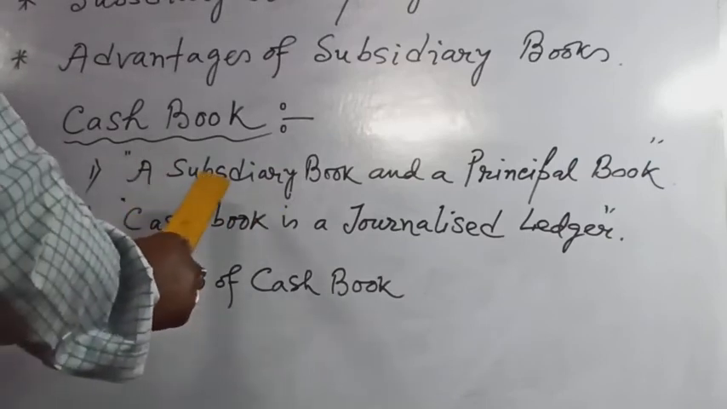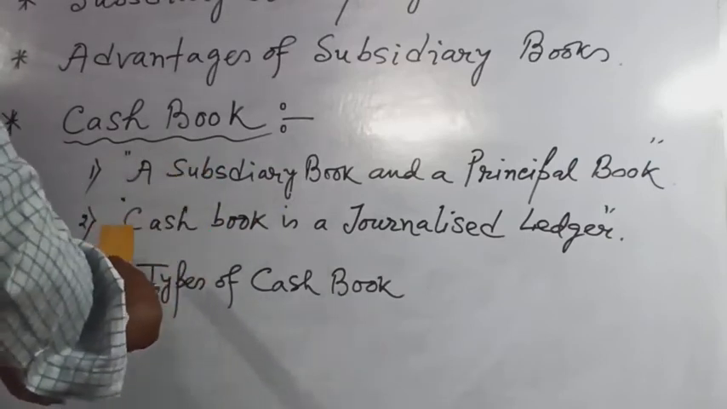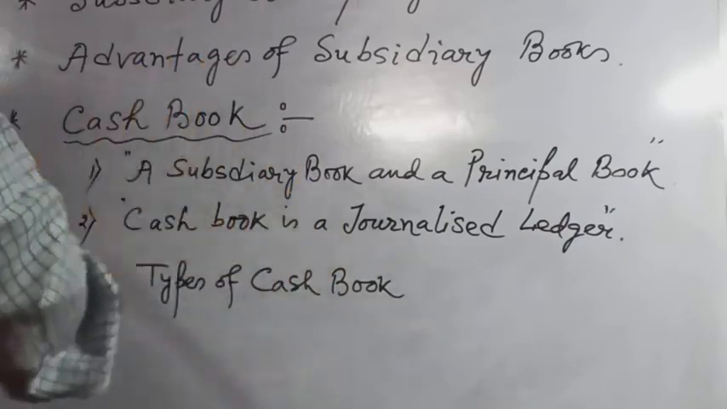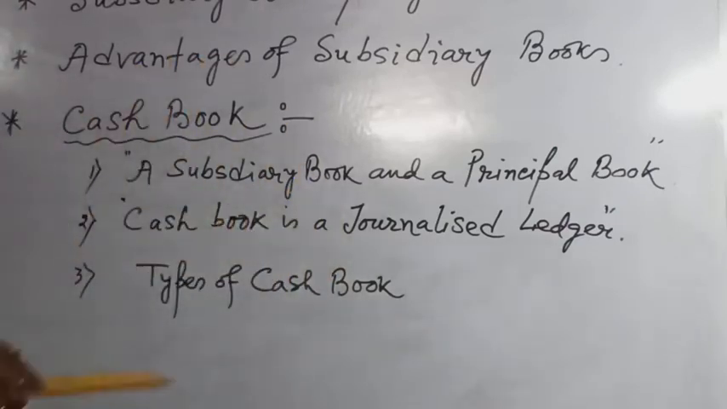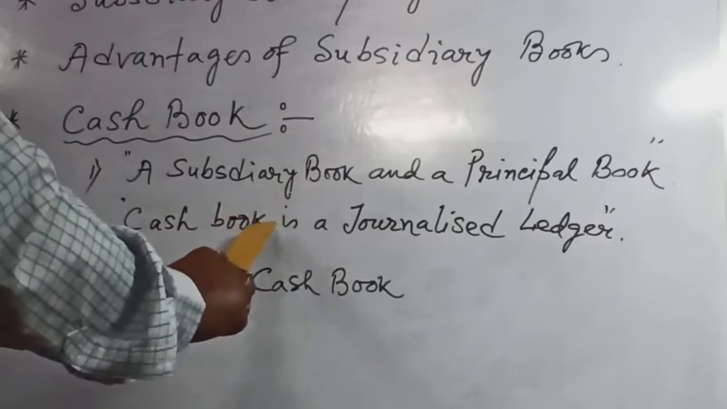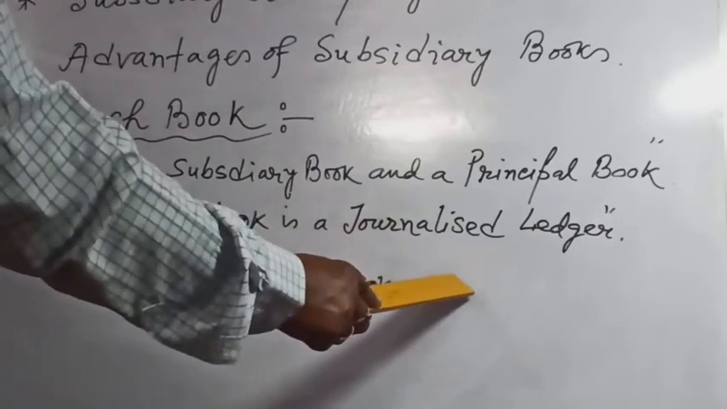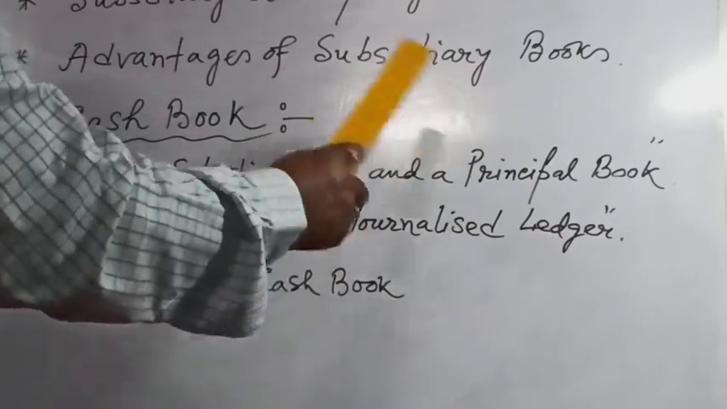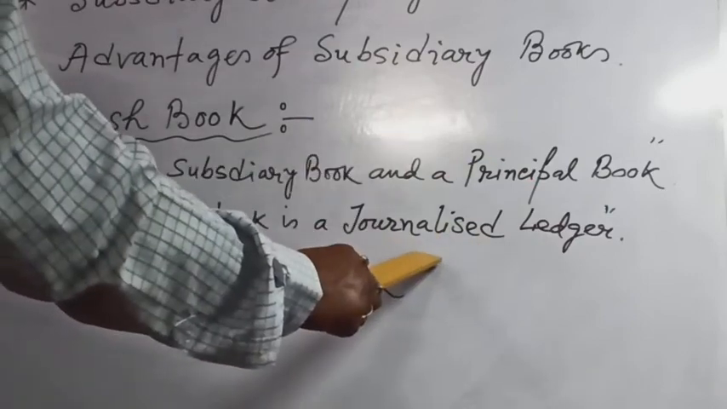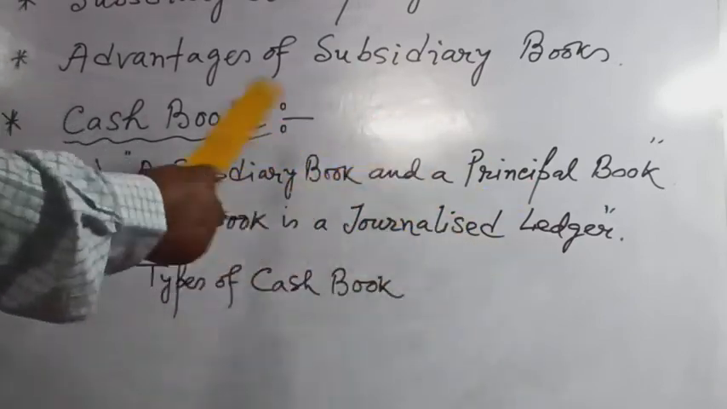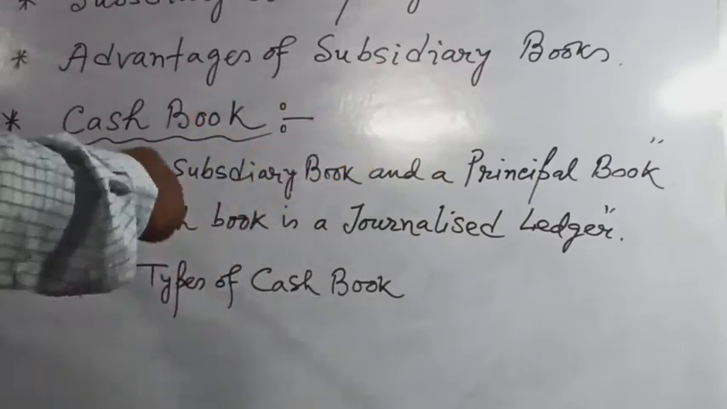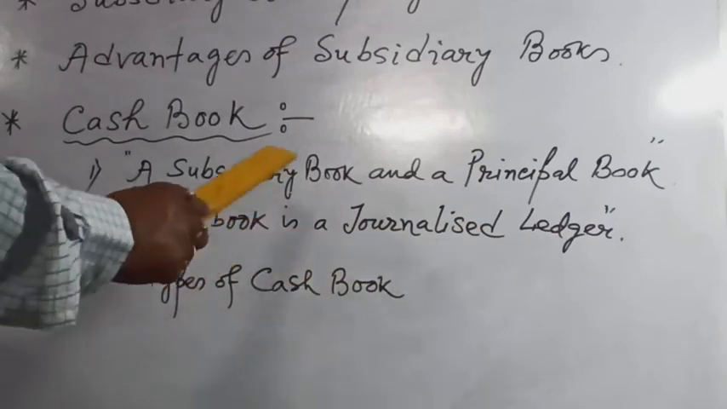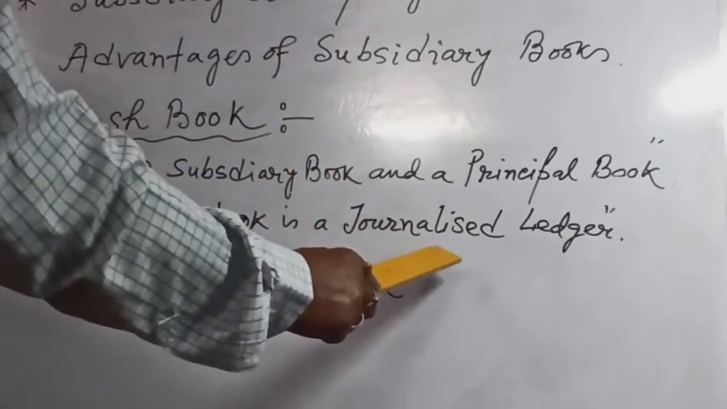Similarly, just like the journal, a cash book also contains the ledger folio column. Next, there are other similarities of cash book with the ledger. Ledger is the main book, that means it has a left hand side and a right hand side. When you prepare a cash book, there are also two sides: left hand side, the debit side, and right hand side, the credit side. Now what are the similarities of cash book with ledger?